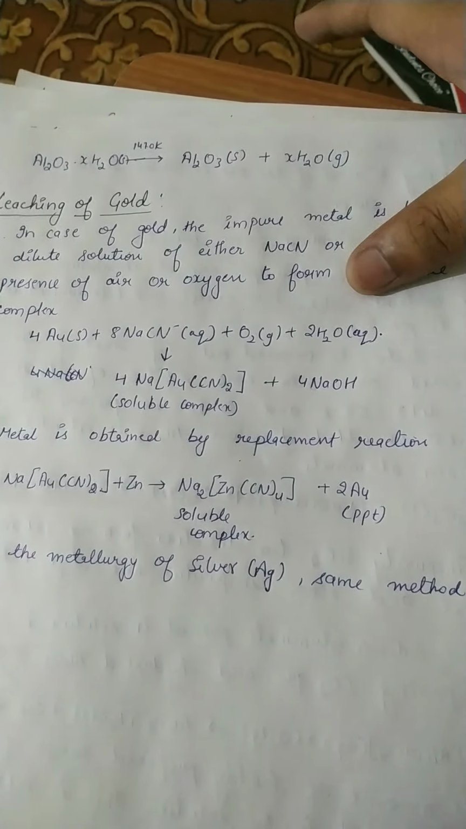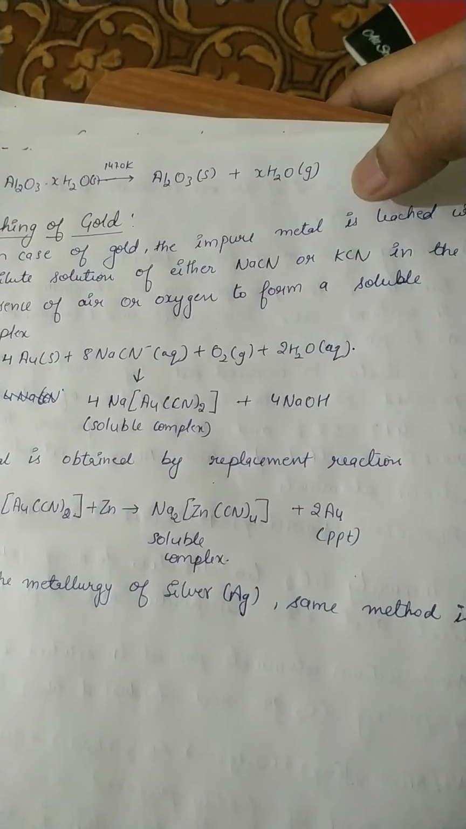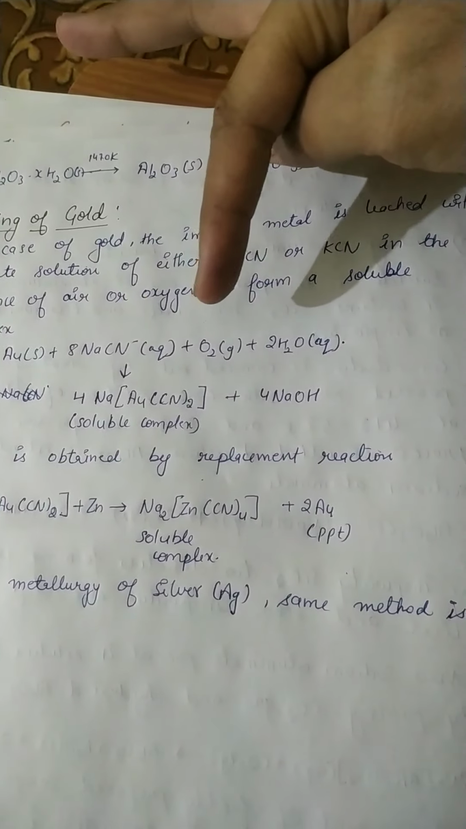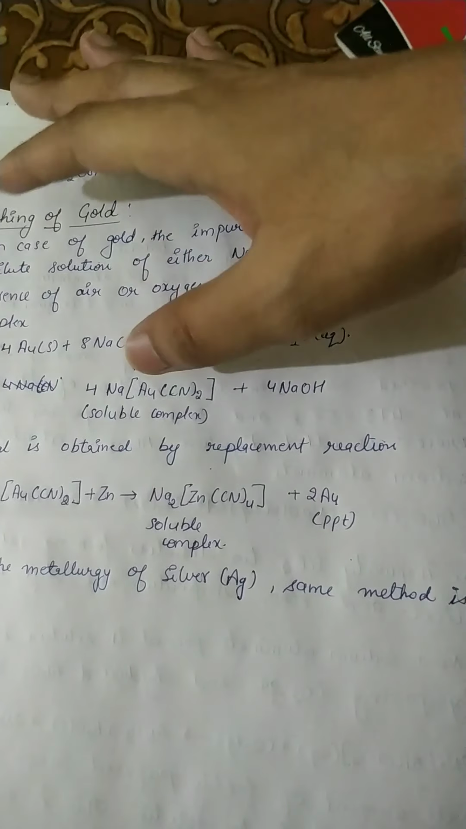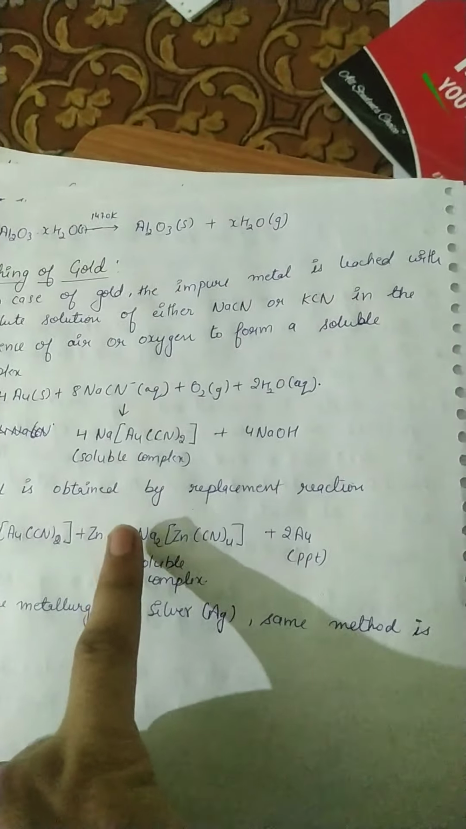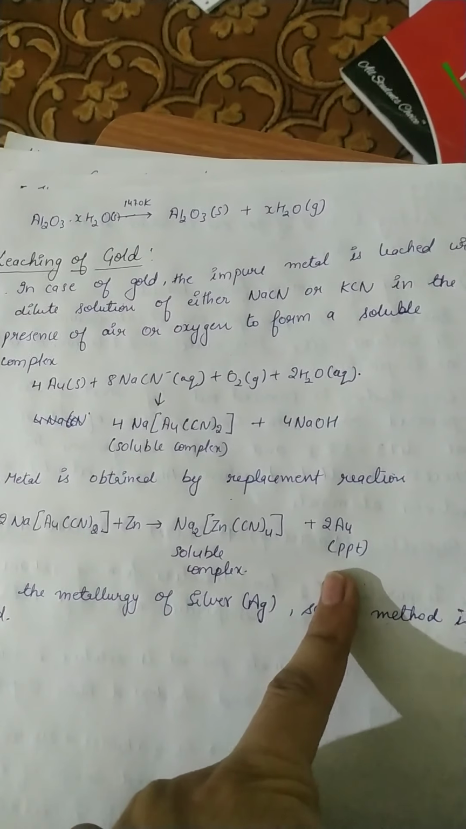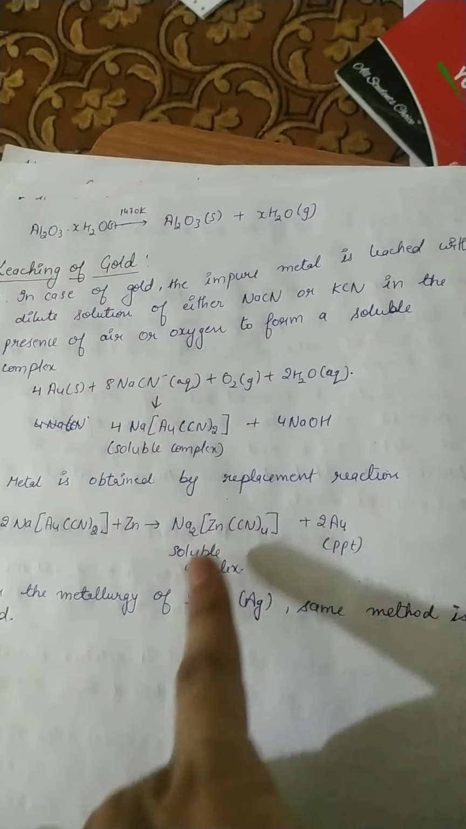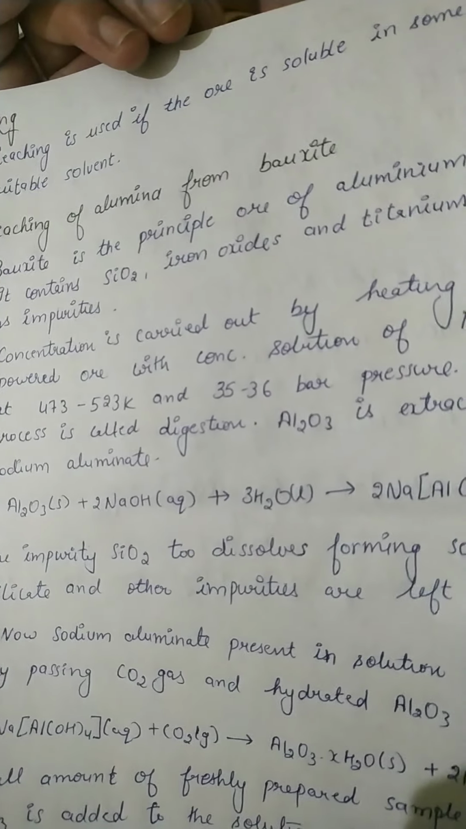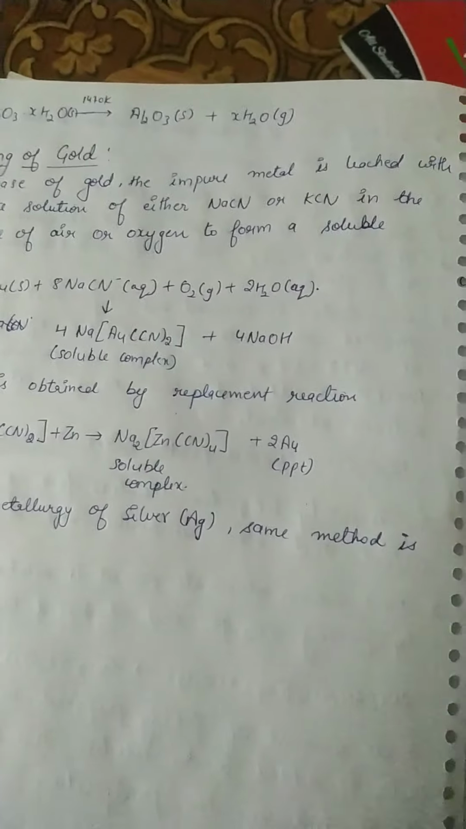I again repeat this method. The impure metal reacts with sodium cyanide and oxygen in the presence of water, forming a soluble complex. This soluble complex reacts with solid zinc and there is a formation of a precipitate of gold. The same method is used for silver. Leaching means the reaction of the ore with some suitable solvent. So these are the methods for concentration of the ore. Thank you.